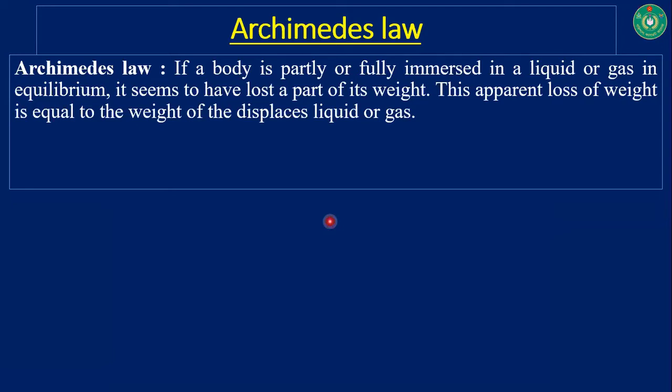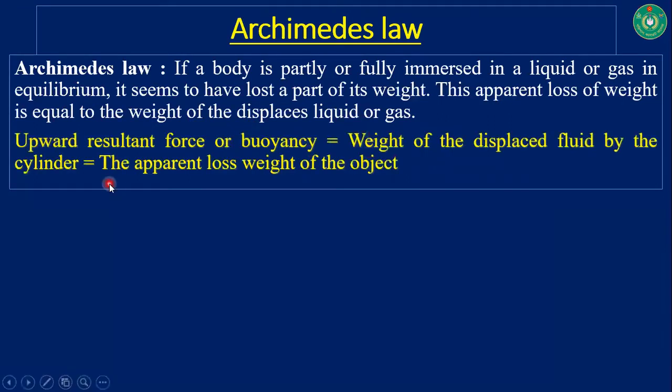If a body is partly or fully immersed in a liquid or gas, in equilibrium, it seems to have lost a part of its weight, and the body feels lighter than before. This apparent loss of weight is equal to the weight of the displaced liquid or gas, and this is known as Archimedes' law. Now, the upward resultant force or buoyancy should be equal to the weight of the fluid displaced by the cylinder or the material. That should be equal to the apparent loss of weight of the object.